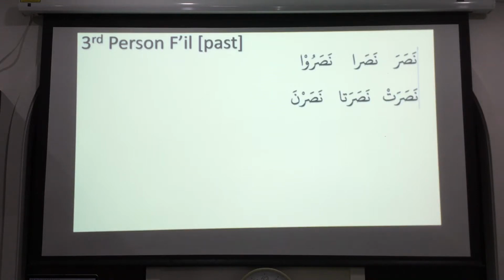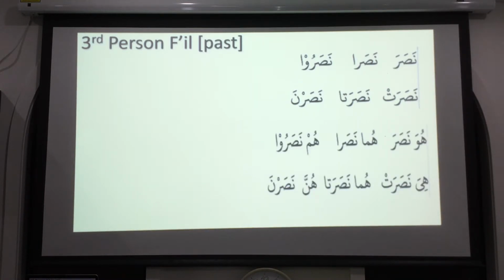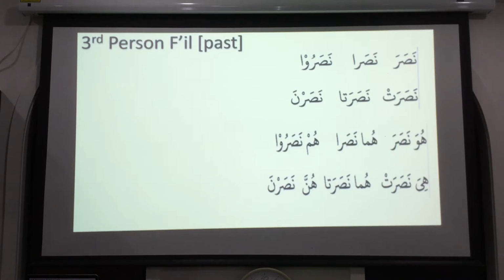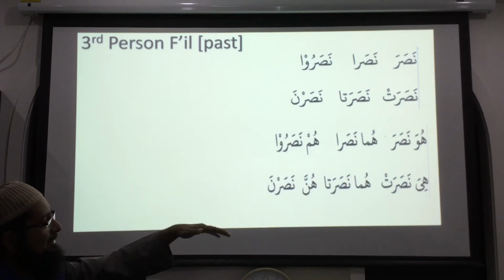So this is all of them together. You remember it this way: nasara, nasara, nasaru, nasarat, nasarata, nasarna. And also: huwa nasara, huma nasara, hum nasaru, hiya nasarat, huma nasarata, hunna nasarna. In Arabic, can it be written in that format, for example huwa nasara? No. Some sentences are possible, for example for emphasizing. Maybe we'll see some later on. But actually, in nasara, huwa is already included. If you want to emphasize, there will be something else. We'll learn this actually tomorrow.